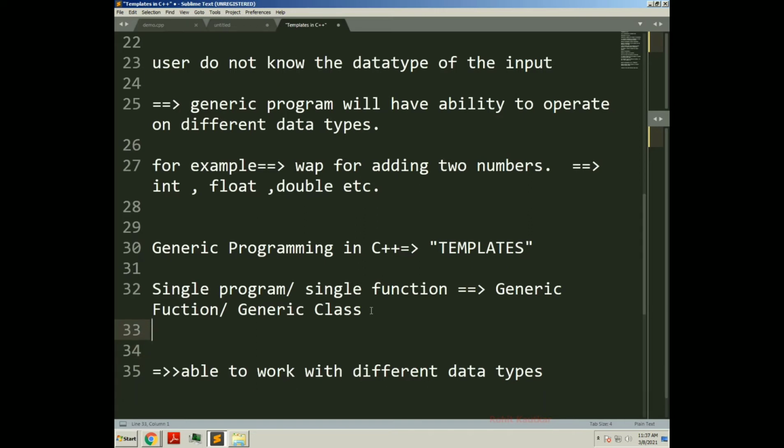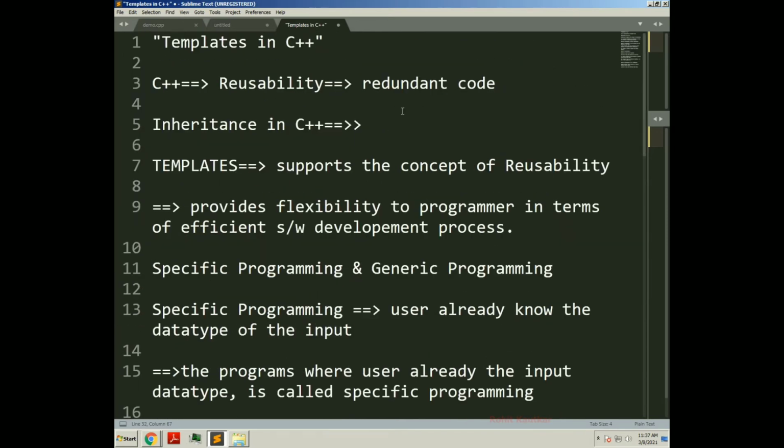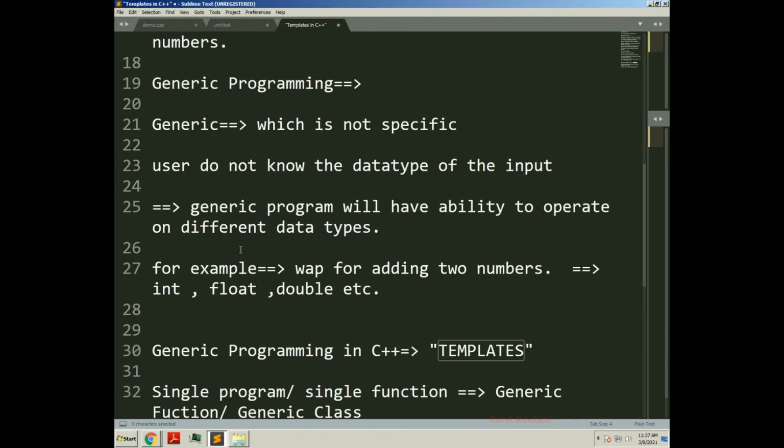And they will operate on it successfully. So repetition of code, redundancy of code, will be reduced. See here, in C++ the important concept we are trying to achieve is reusability of code, where redundant code gets reduced. Inheritance you already know. Another concept which supports this reusability is templates. And how are they supporting it?